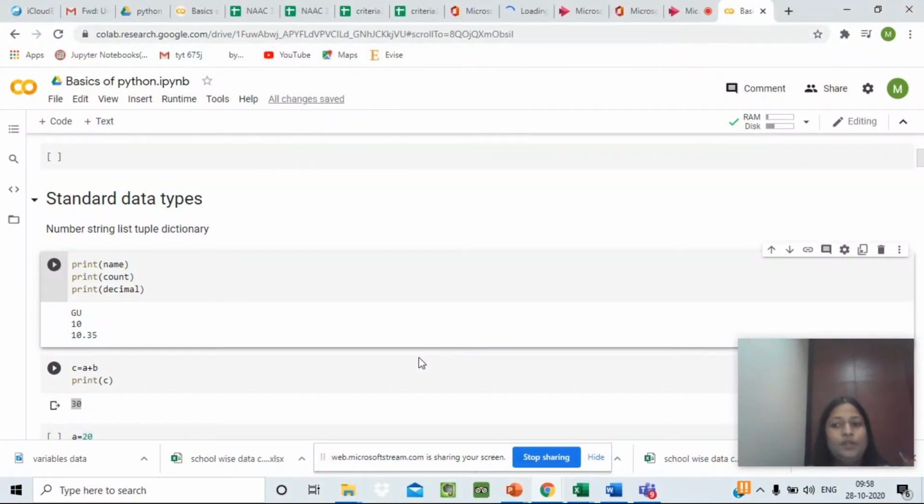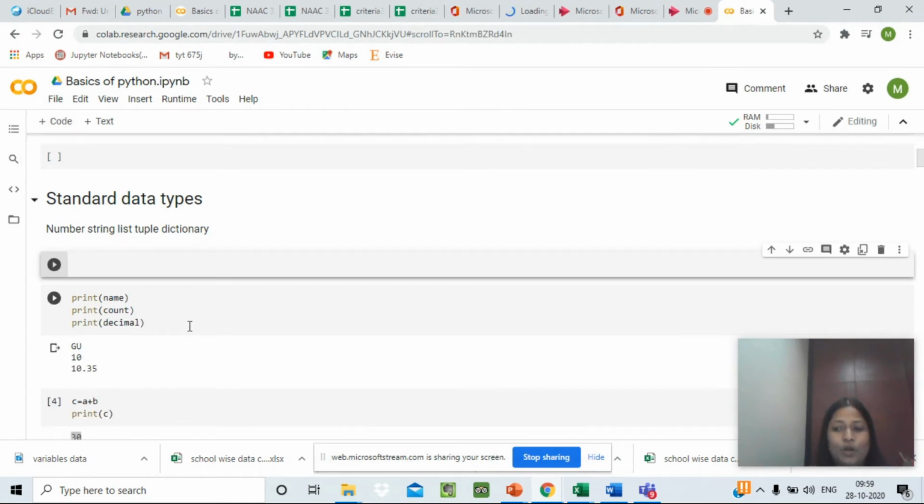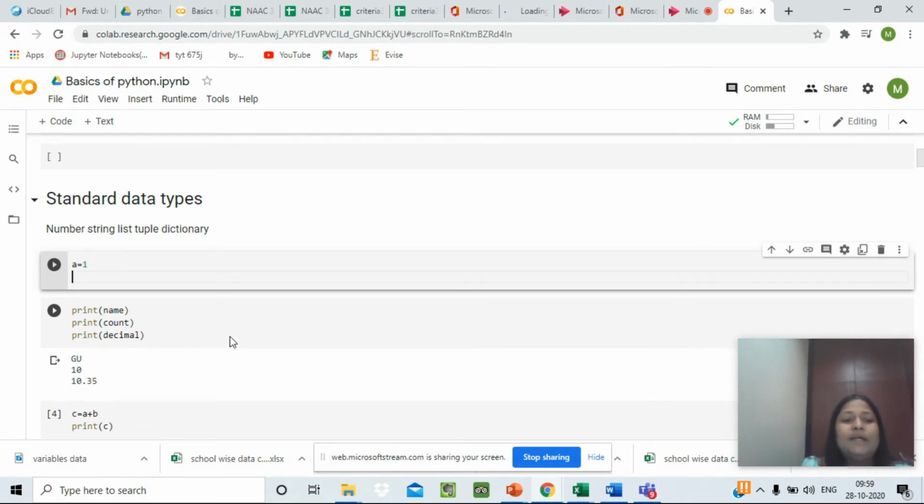Python data types. Python has 5 standard data types: number, string, list, tuple, and dictionary. First of all, we'll see how we can execute Python numbers. We will take a code block. Python number data types store numeric values. Number objects are created when we assign a value to them. For example, let's take a variable a equals 1. That means a number has been assigned to variable a.